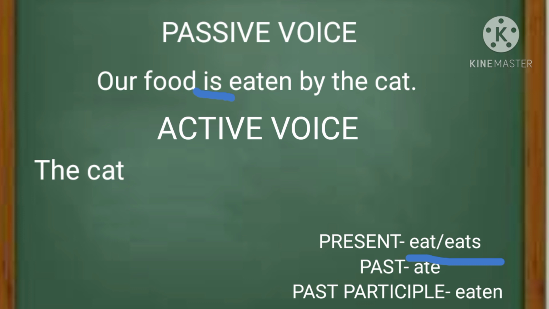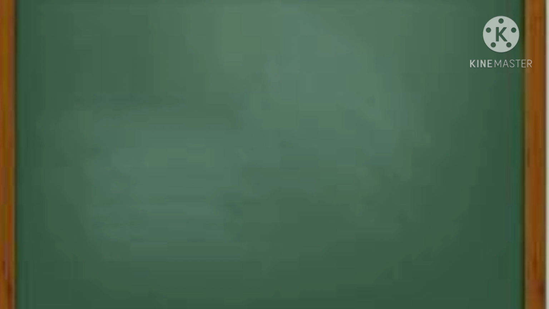We have eat for plural subject and eats for singular subject. Our subject is cat. And how many is cat in number? Correct, singular. Therefore, what we need to use is eats with S. And now we have the cat eats what? Very good. Our food. The cat eats our food. And now we have the sentence in active voice. Let's have the last activity.